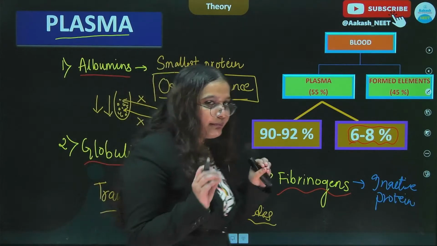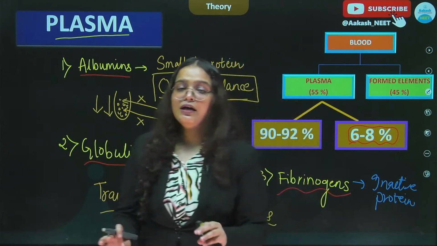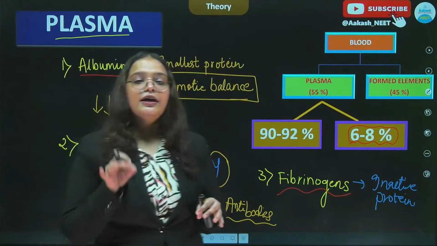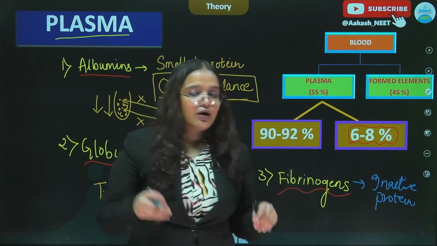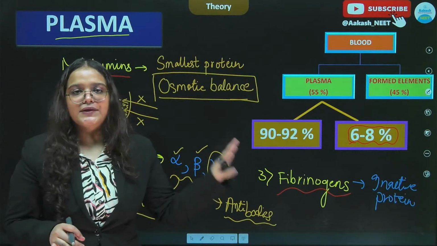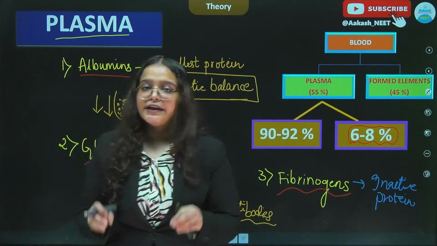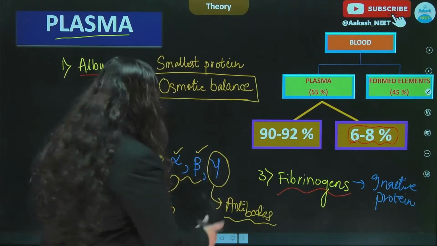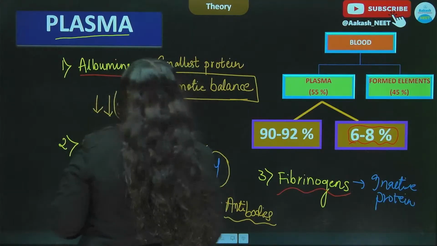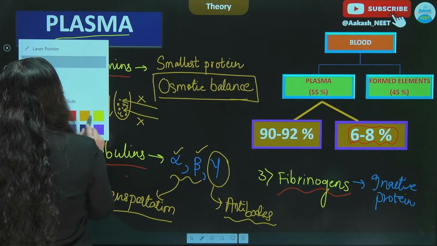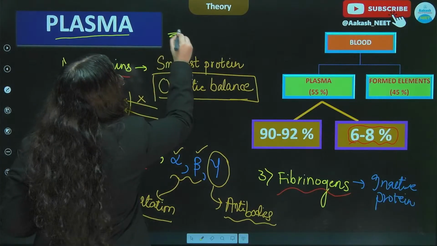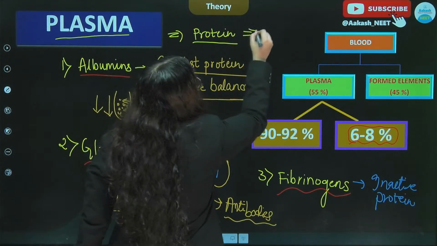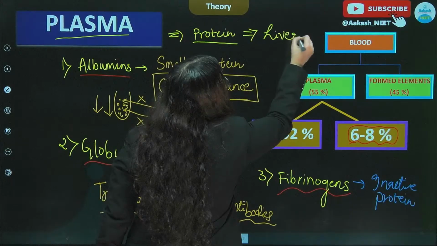So these three are the basic proteins which are present in the blood plasma, but all of them hold a great significance, and we should remember the functions of each one of them, because in exam basic questions based on these proteins are often asked, and they are very simple and easy questions, and we should not miss out on them. One more important thing that we need to remember is that all these proteins are synthesized in the liver. They are synthesized in the liver.